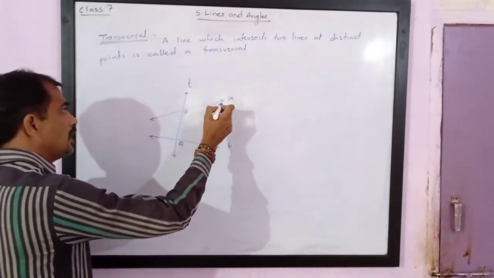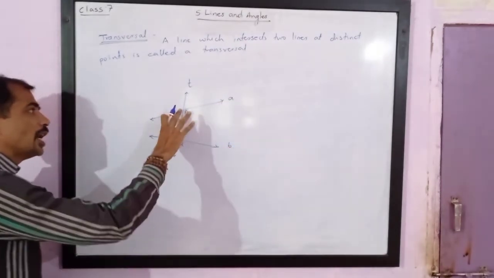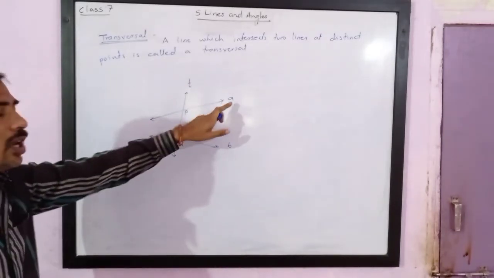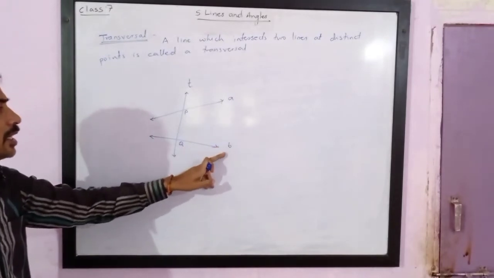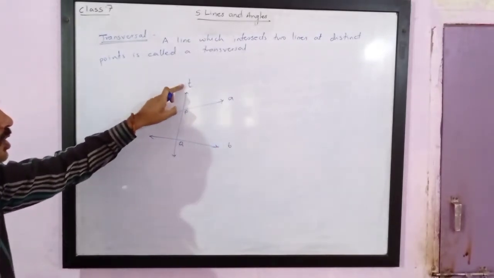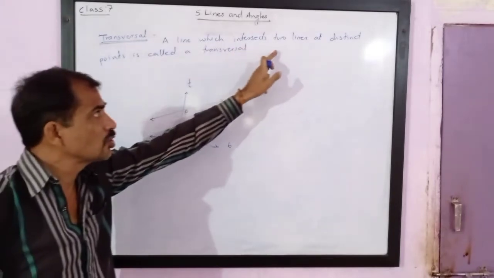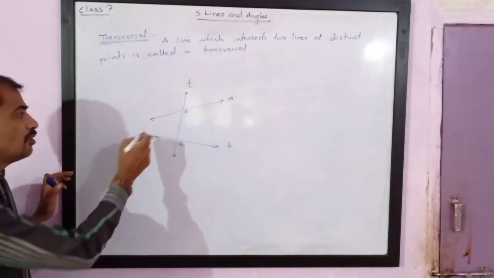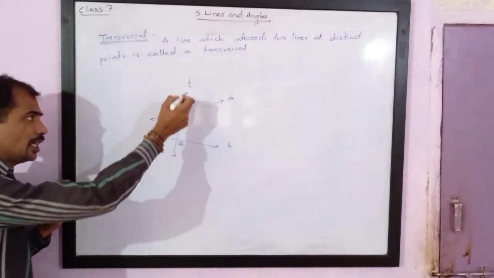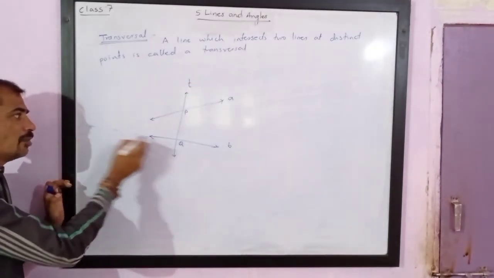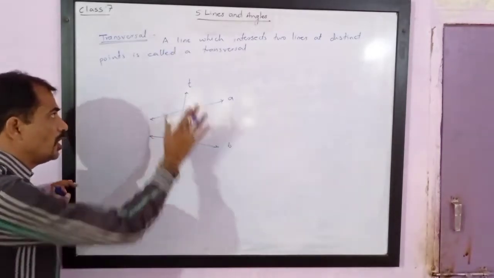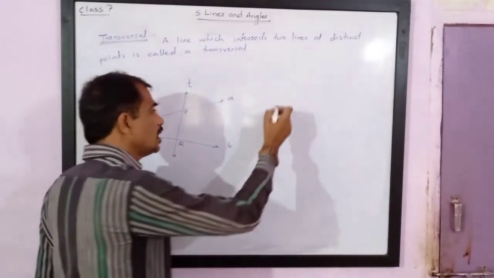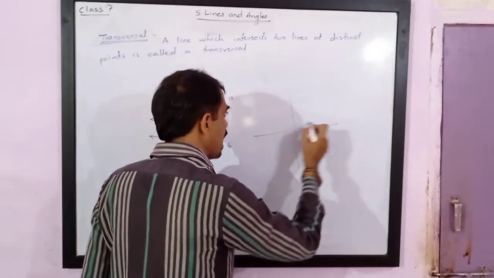So if line T intersects two lines A and B at two distinct points, then we can call line T a transversal. We cannot call line A or line B a transversal. We have to call line T a transversal. Understand? It must intersect two lines. Here line A will also become a transversal if it is extended, because it intersects line T and it will intersect line B as well. But in the figure we are showing line T as a transversal.